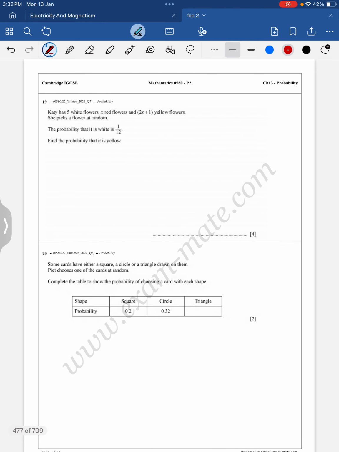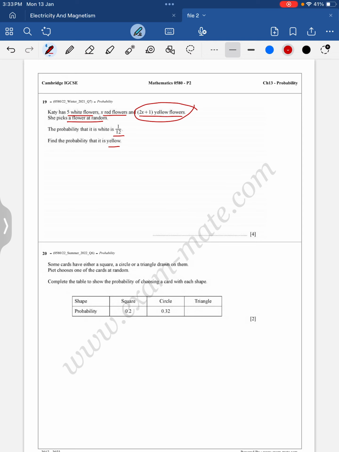Okay, question number 19. Carrie has five white flowers, x red flowers, and 2x plus 1 yellow flowers. She picks a flower at random. The probability that it is white is 1/12. Find the probability that it is yellow. Here, if I want to find out that it is yellow, I know how many. I don't know how many yellow flowers there are in total, and I don't know the total number of flowers as well.